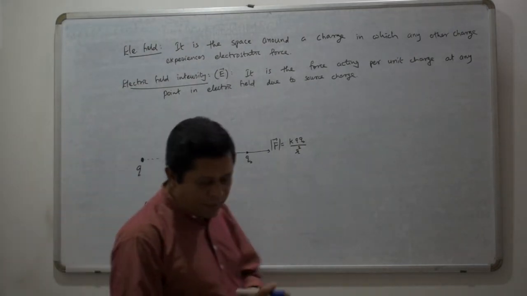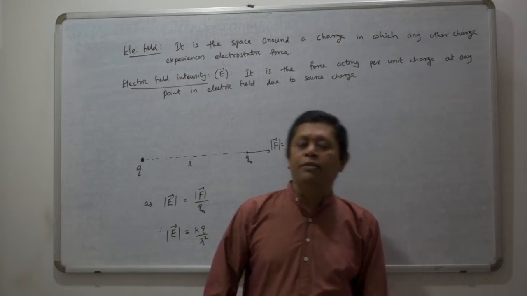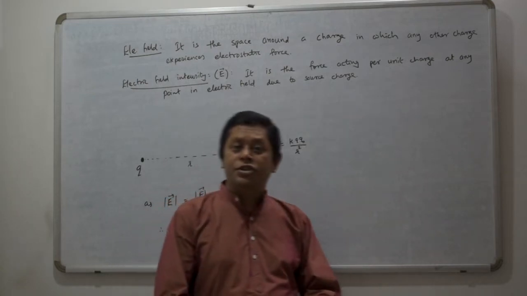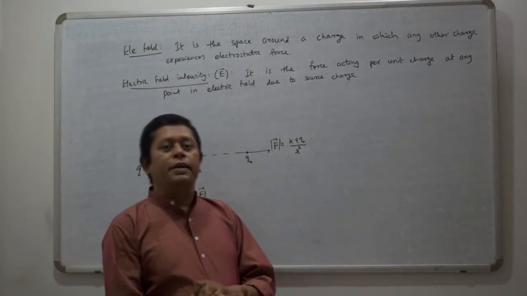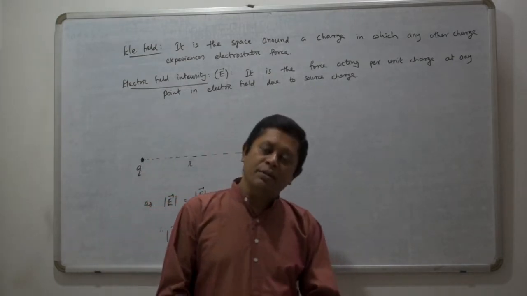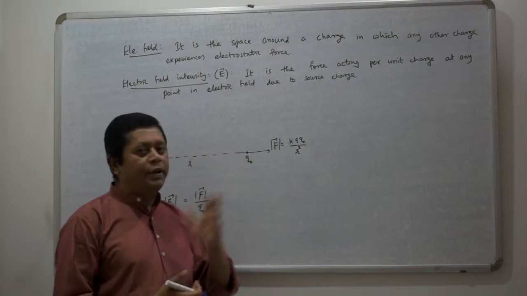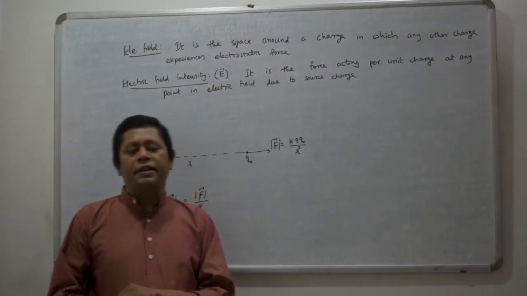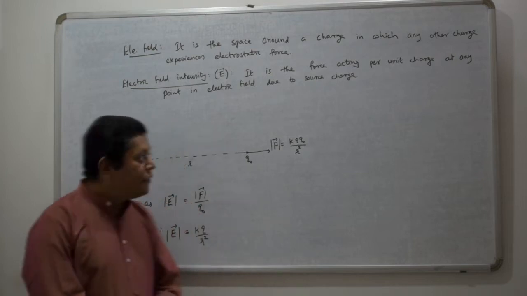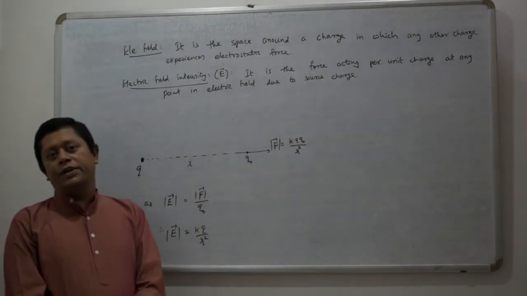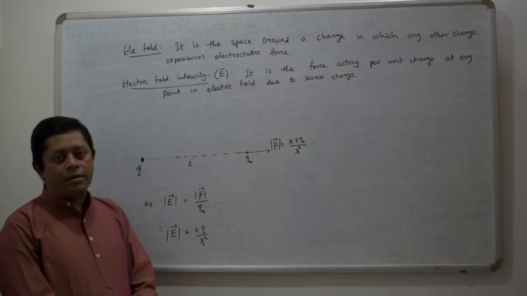Like in gravitational field, the field strength due to gravity we find by finding the value of g, that is acceleration due to gravity, also called gravitational field intensity. Similarly here, electric field intensity can be defined in the same way. How will you define electric field intensity? It is the force acting per unit charge.